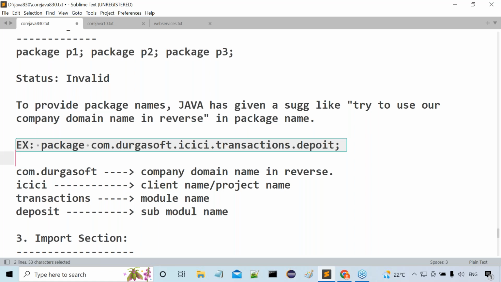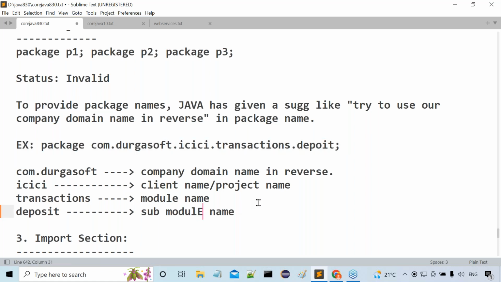com.durgasoft is a company domain name. I am the developer working with Durgasoft. So the Durgasoft website name is www.durgasoft.com, so the domain name is durgasoft.com. Reverse of it is com.durgasoft. Next, what is this ICSA? A project name or a client name. Then what is transactions? Module name. What is deposit? Submodule name. Note this carefully: this is the submodule name.